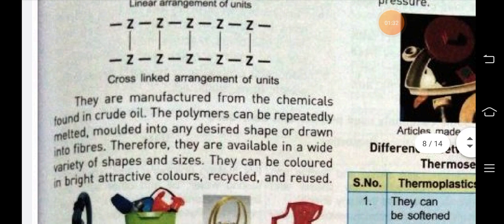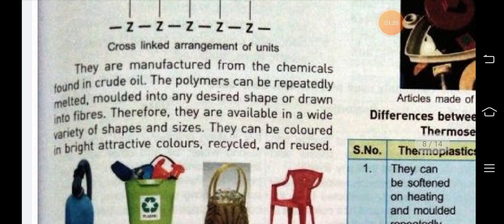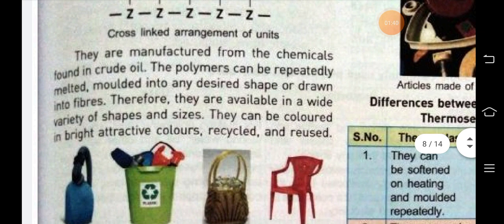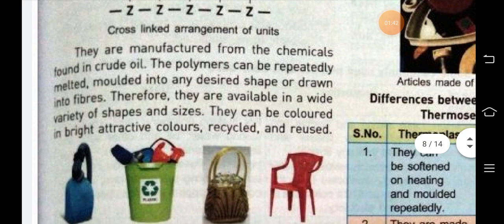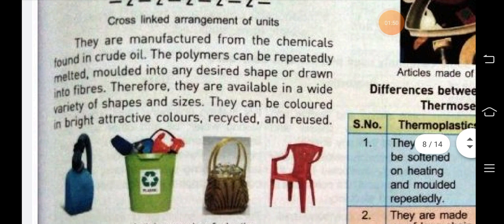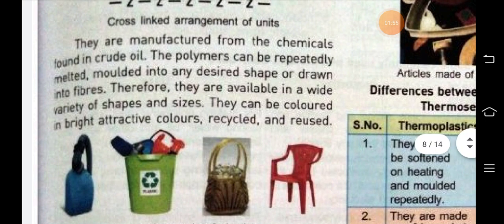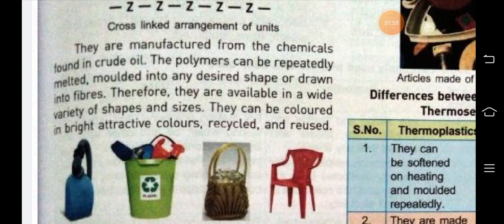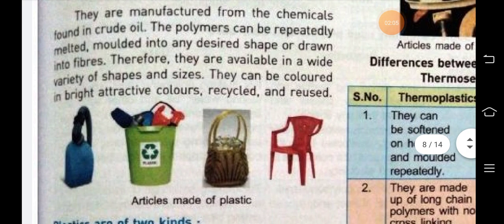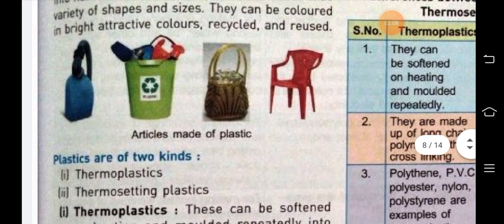So they are manufactured from the chemicals found in crude oil. Crude oil from petroleum, kacha tel. The polymers can be repeatedly melted, molded into any desired shape, or drawn into fibers. So they are available in a wide variety of shapes and sizes. Nowadays we are dependent on plastic. Many items in our homes are made up of plastic. They can be colored in bright, attractive colors, recycled, and reused.